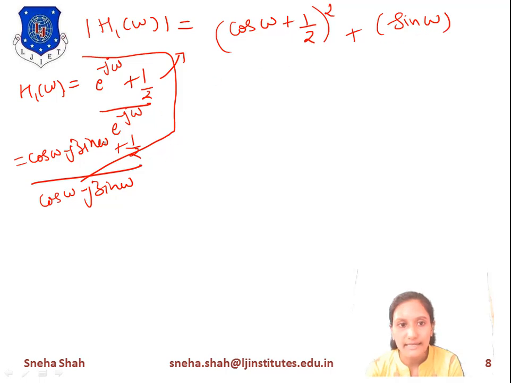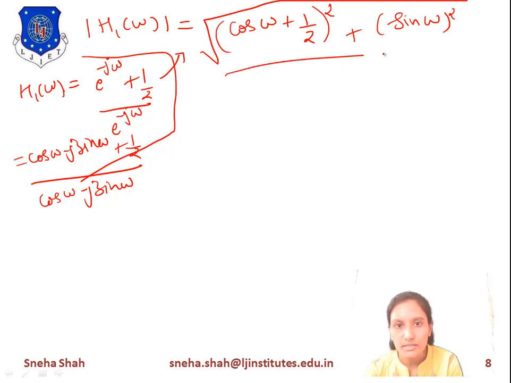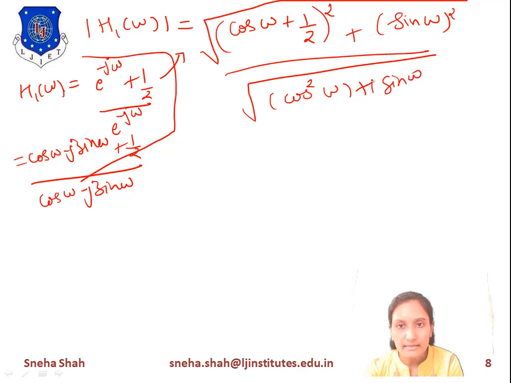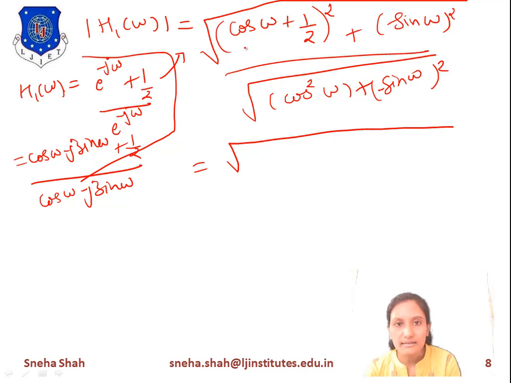The imaginary part is minus sine omega, squared, and this whole part is under the root. Divide by the square root of real part square plus imaginary part square. Here the real part is cos omega and the imaginary part is minus sine omega, so its whole square. Now if we simplify this term, it is represented as cos square omega.